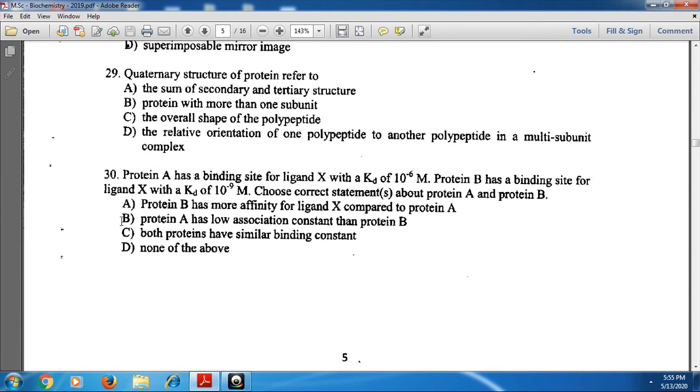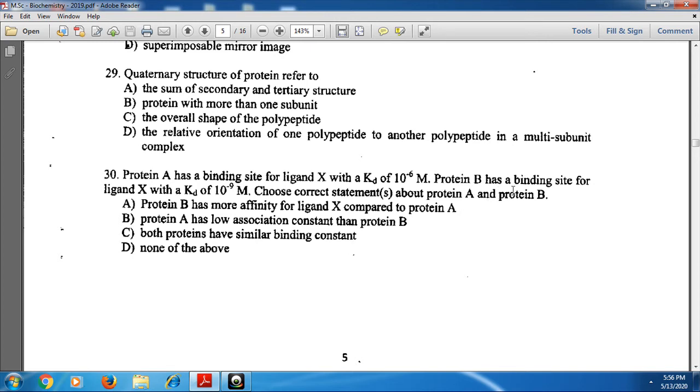And next, protein A has a binding site for ligand X with a dissociation constant of 10 power minus 6 M. Protein B has a binding site for ligand X with a dissociation constant of 10 power minus 9 M. Choose correct statements about protein A and protein B. Here, dissociation constant is more for protein A, whereas protein B has less dissociation constant.